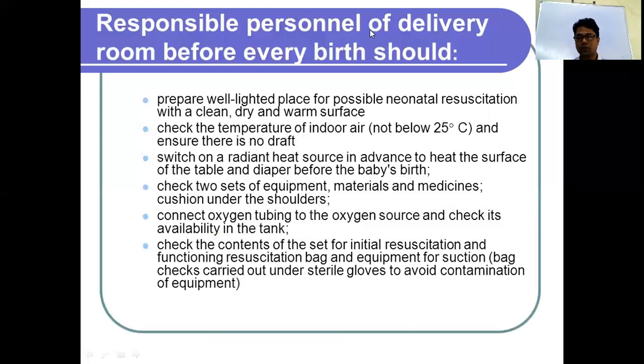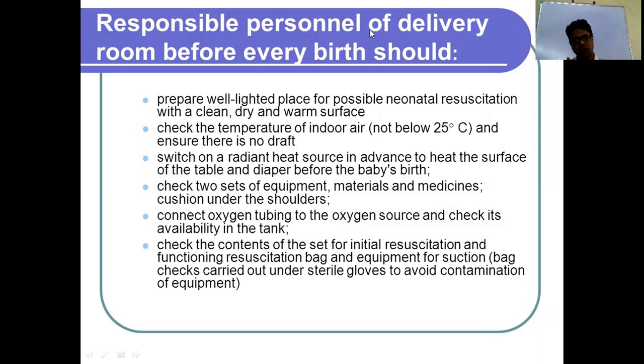So your resuscitation starts before you receive the baby. You should maintain that area. A skillful person should be available, and the equipment should be ready. So what are the things you have to do in the delivery room before you receive one baby?